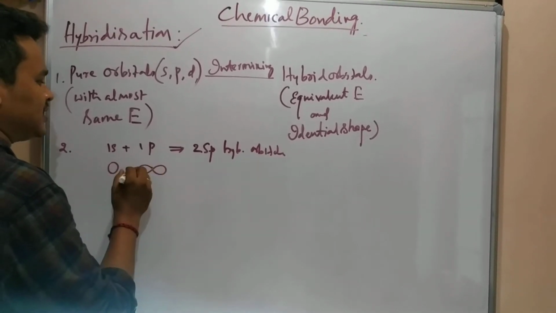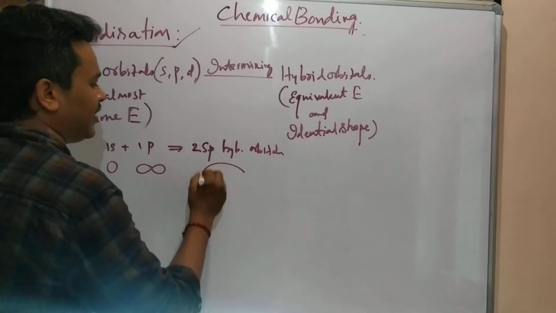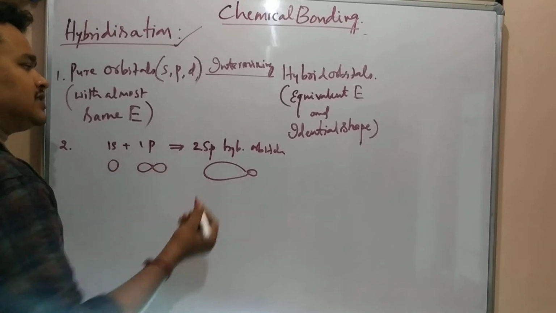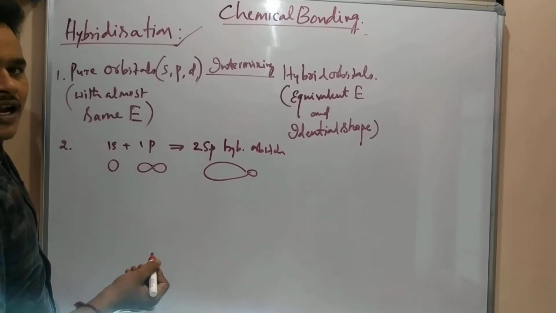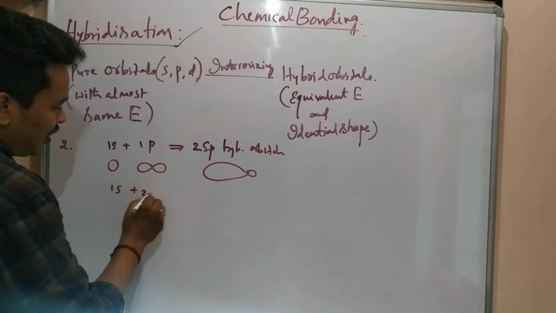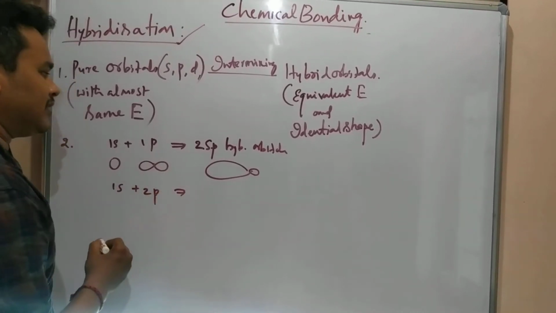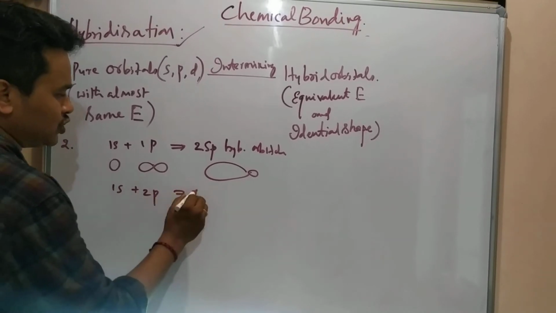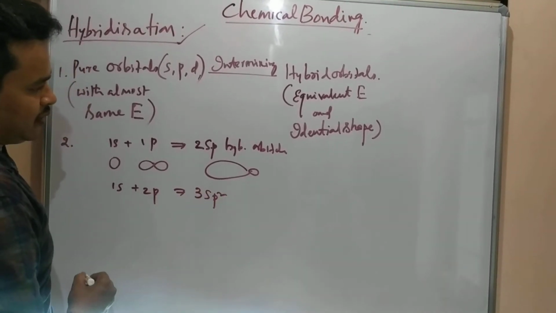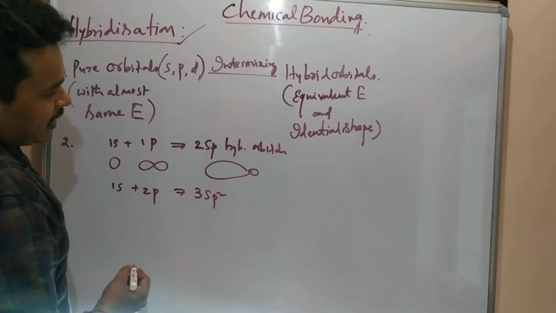After hybridization the shape is going to be different. It will be like this. So the pure orbital shape is different from the hybrid orbital shape. And for example, when 1s and 2p orbitals participate in hybridization, 1 plus 2 is 3, sp2, like that. Then what is that?